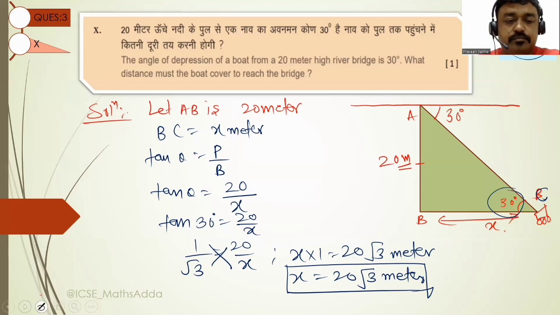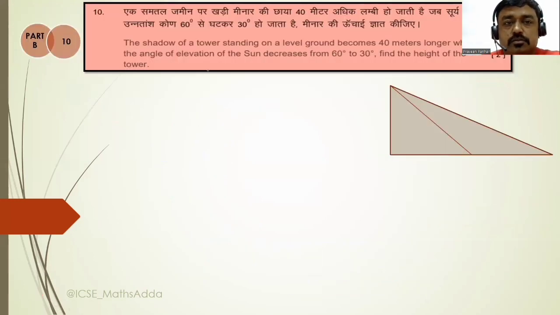Okay, so the shadow of a tower standing on a level ground becomes 40 meter longer when the angle of elevation of the sun decreases from 60 to 30. मीन जैसे कि आपको बताया गया है, AB and C है और ये एक पॉइंट D है. Read the question well and understand it, so you will be able to answer it.